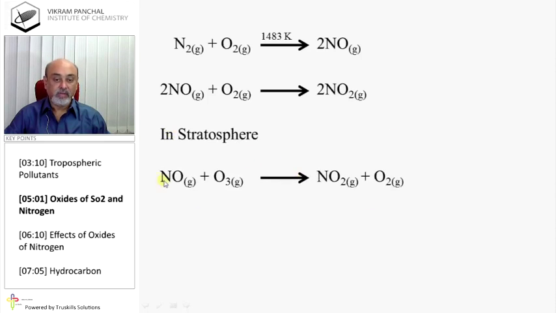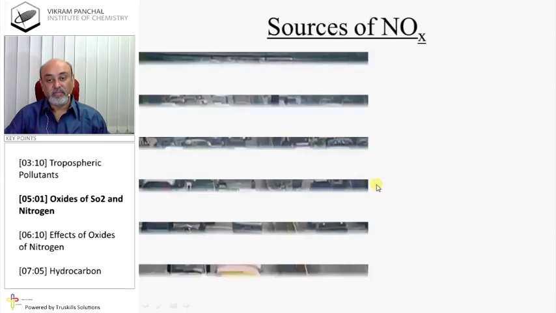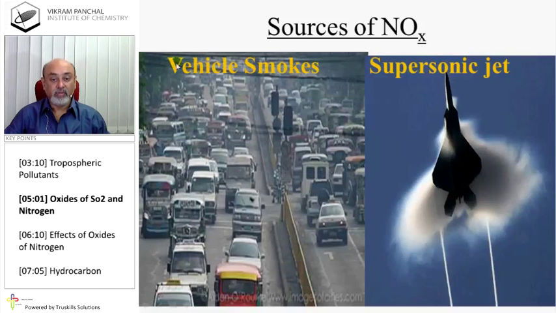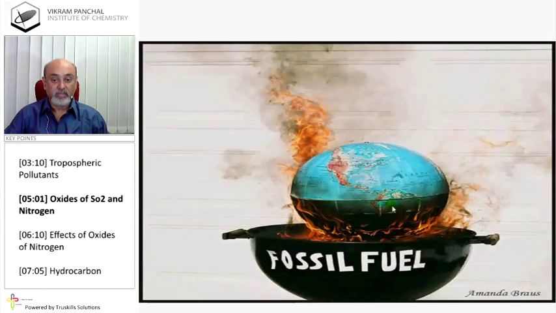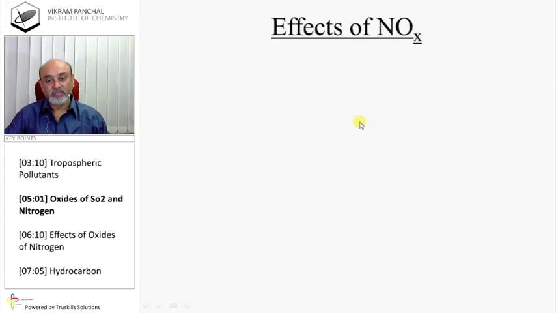In the stratosphere, nitric oxide reacts with ozone, which produces nitrogen dioxide and oxygen. Sources of oxides of nitrogen: vehicle smoke, supersonic jets, forest fire, etc. All fossil fuels produce oxides of nitrogen.